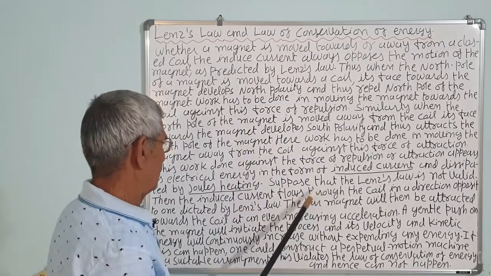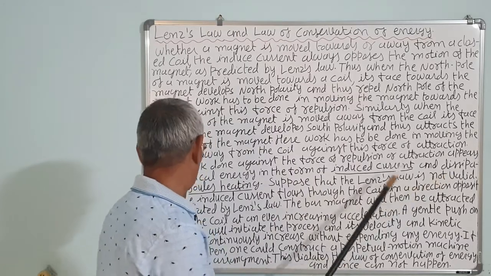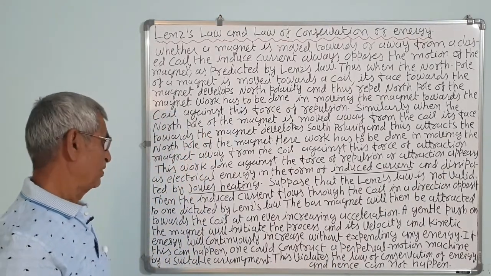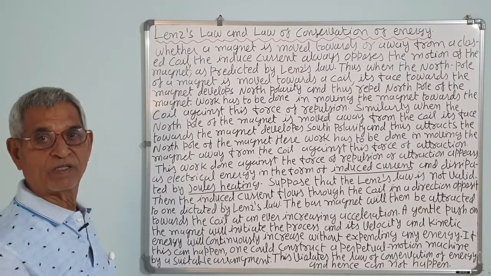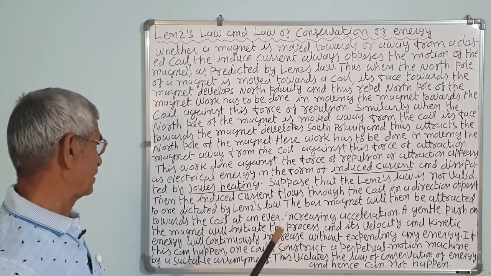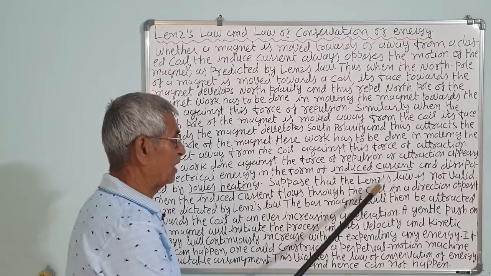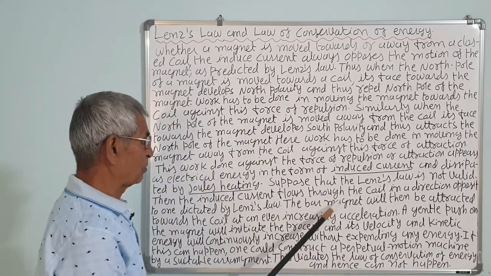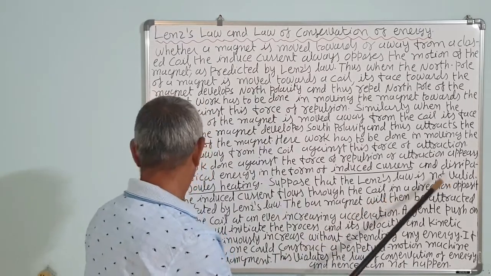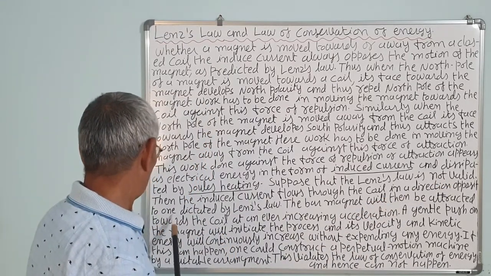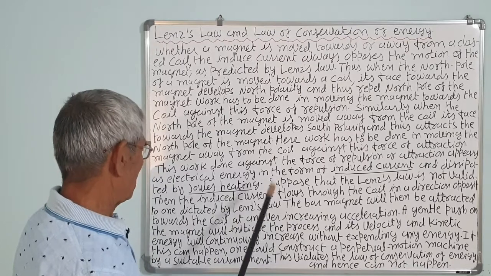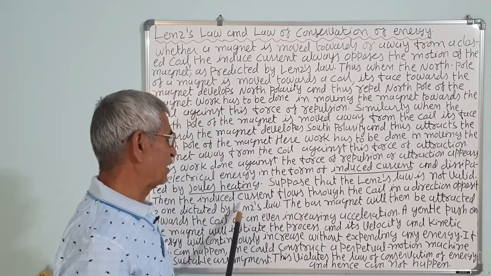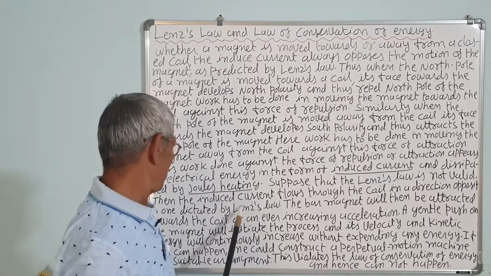Suppose that Lenz's law is not valid. What would happen? It will violate the law of conservation of energy. Let us see it. Suppose that Lenz's law is not valid, then the induced current flows through the coil in the direction opposite to the one depicted by Lenz's law. So, the induced current will be in the opposite direction to what we predicted first.